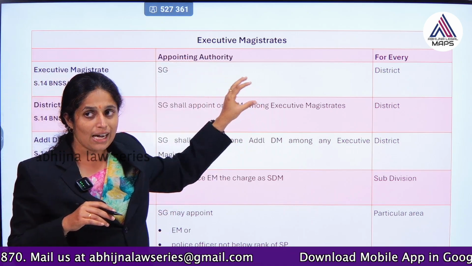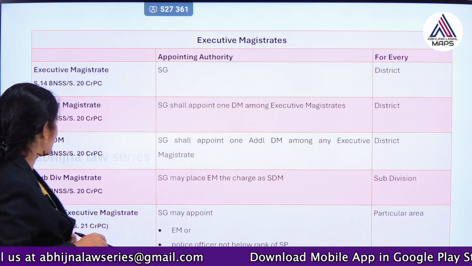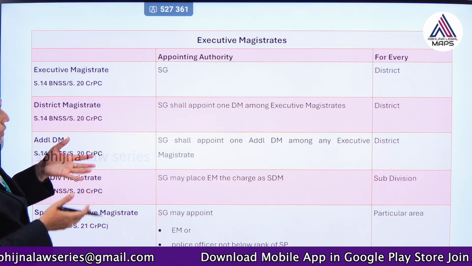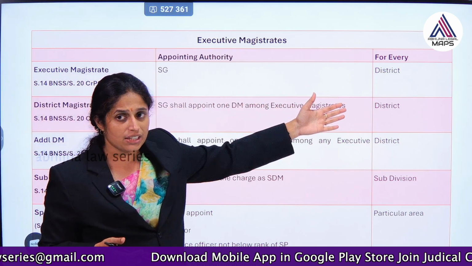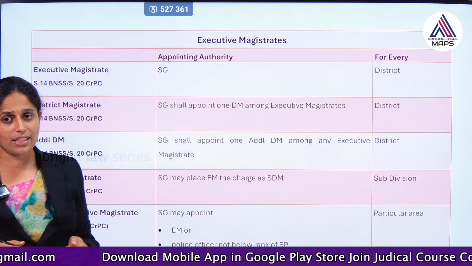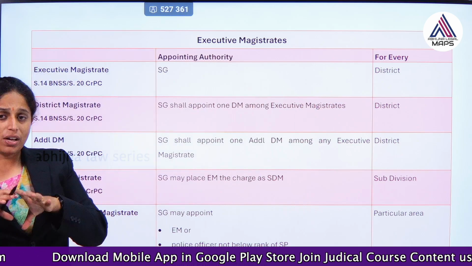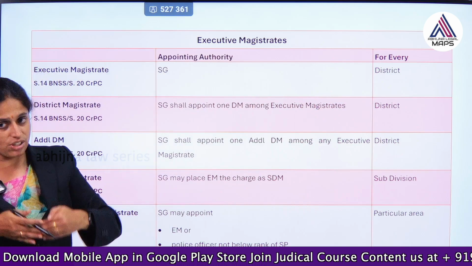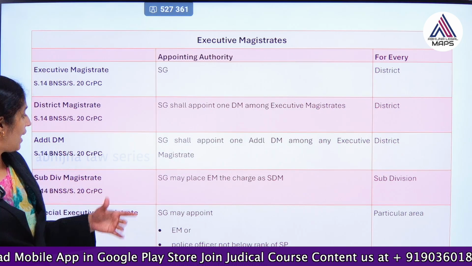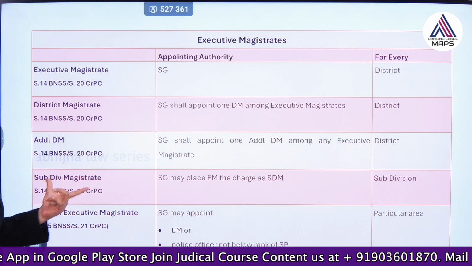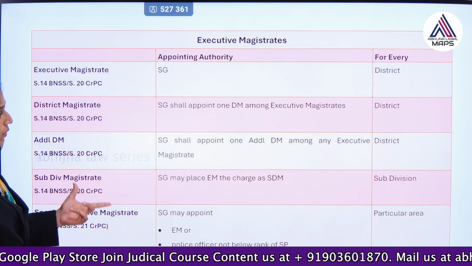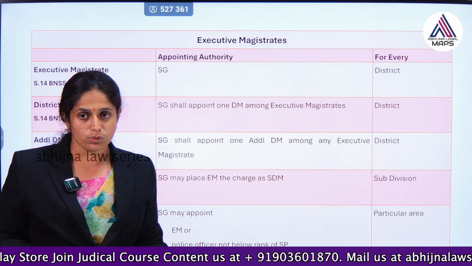Okay. DM and additional district magistrates could be there. The district magistrate is for the district, whereas subdivisional magistrates are for subdivisions, for the divisional level. So, there subdivisional magistrates can be appointed who are also called SDM, or you can call Tahsildar also.